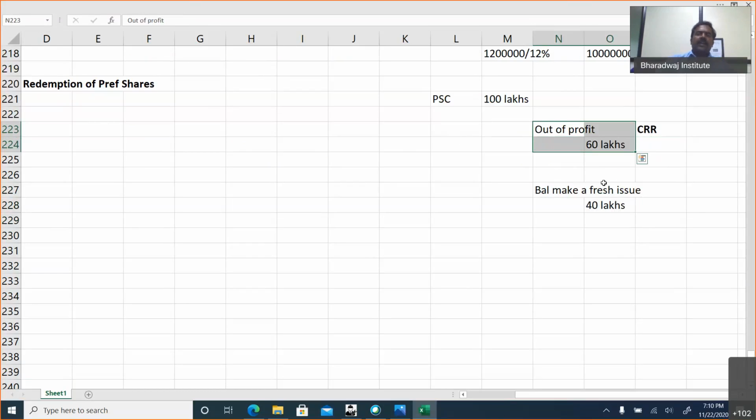What is CRR? Capital redemption reserve. You would have learned already. It's a revision class, again a learning session. So the CRR can be utilized only for the purpose of bonus issue. As per company law, only fully paid shares can be redeemed. The face value of shares redeemed out of profit should be transferred to CRR. What are the reserves we can transfer to CRR? What are the reserves available for CRR?